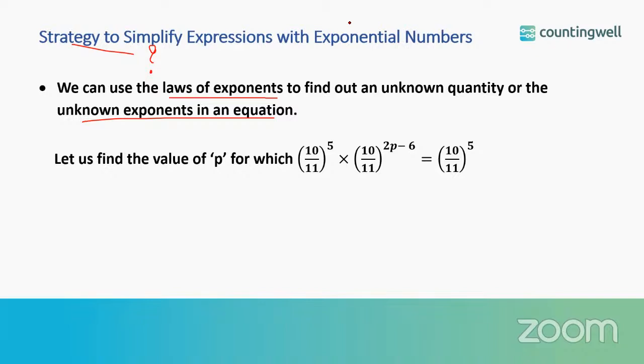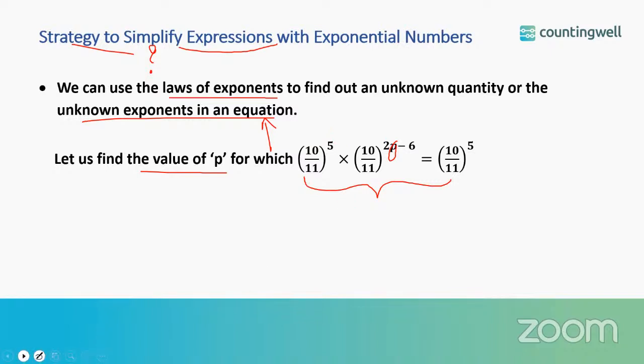So here we are not going to simplify an expression. We are dealing with an equation having an unknown quantity p. Okay. So instead of expressions, I can say these are the equations with exponential numbers. We know the difference between expression and equation. Equation is a mathematical statement having equality sign, and that equation can contain variables or the unknown quantities. So let us find the value of p for which this equation is satisfied.